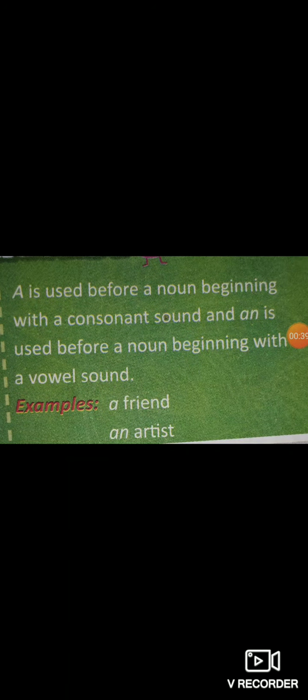Words such as a and the are known as articles, and an article always comes before the noun in a sentence. From childhood, we knew it. A is used before a noun beginning with a consonant sound, and an is used before a noun beginning with a vowel sound.